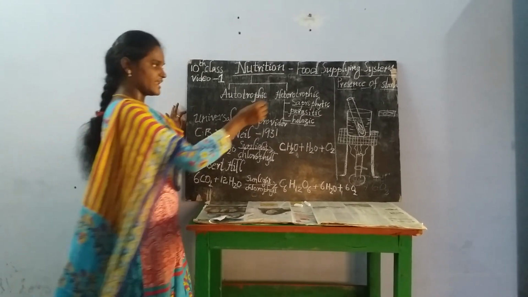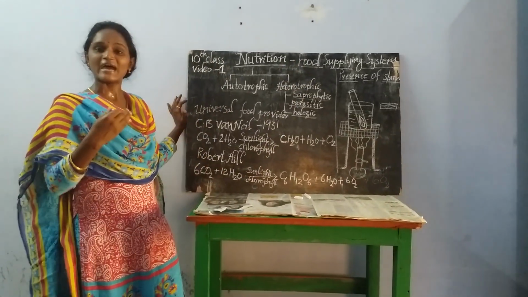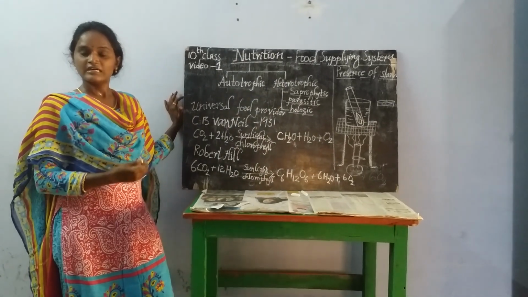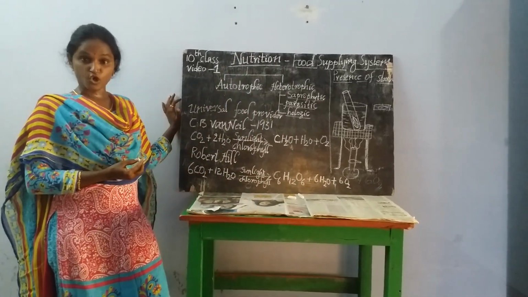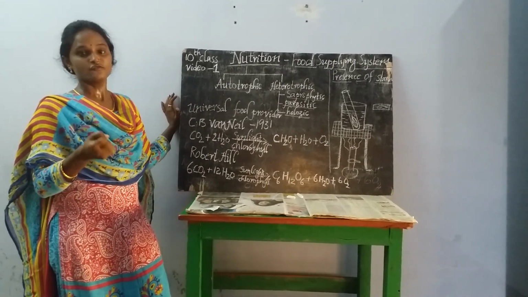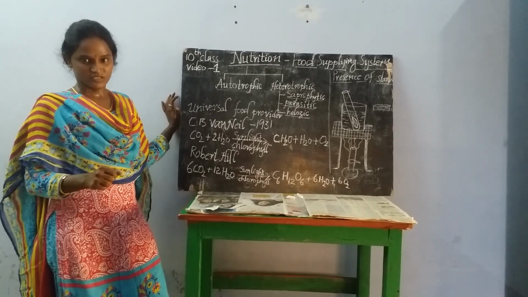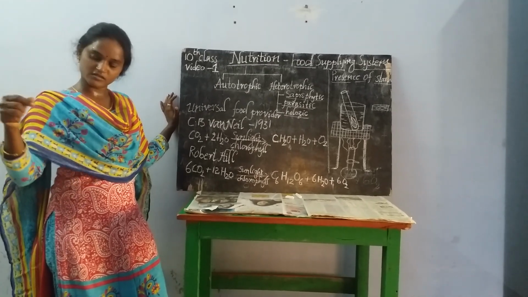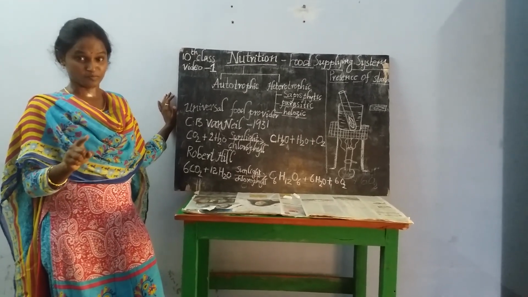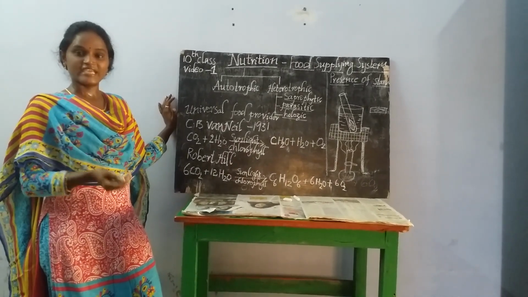Then move to the next one, parasitic mode of nutrition. What is meant by parasitic mode of nutrition? The organisms which are capable of obtaining food from other organisms without killing them. They are dependent on other organisms, but they won't kill the organism on which they are taking the food.